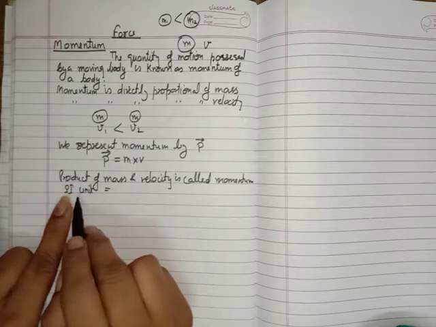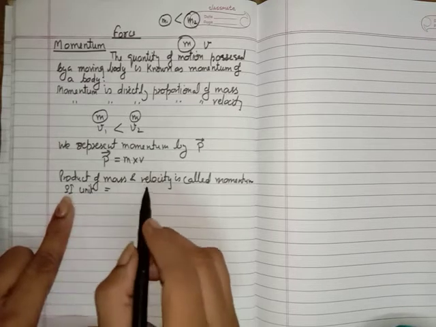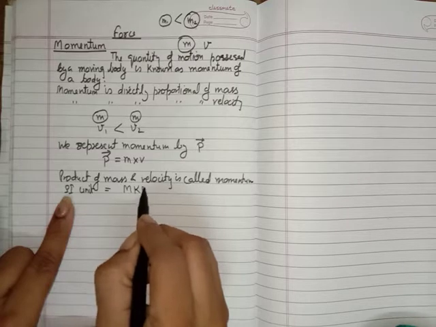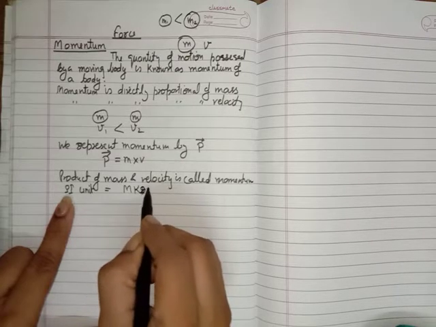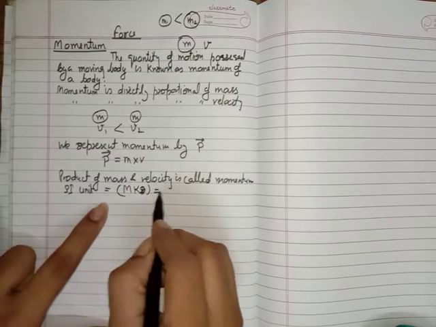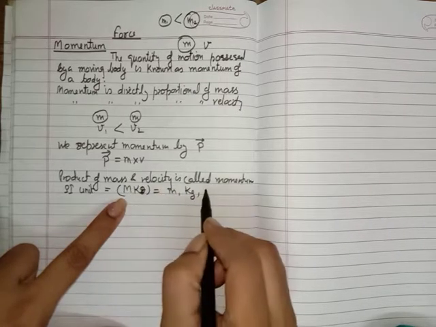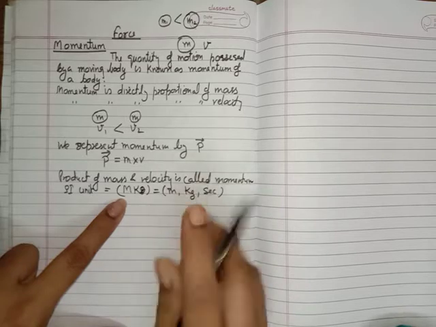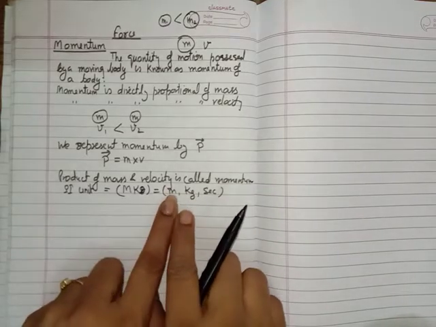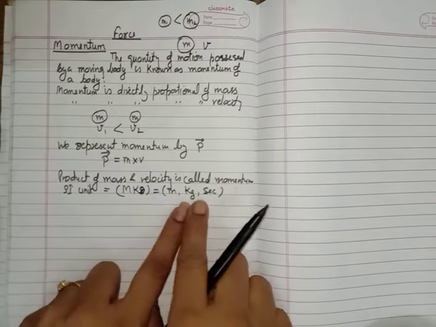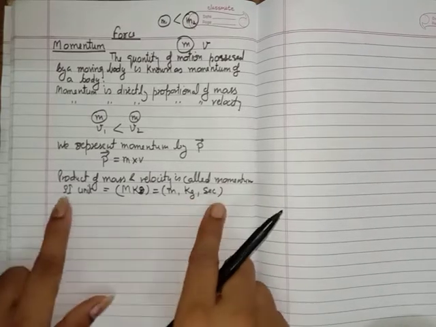SI unit is actually the MKS unit. And what is MKS? I don't remember if I have already explained it. M represents meter, K kilogram, and S second. So if we represent length with the meter, mass with the kilogram and time with the second, it is called the MKS unit, and the MKS unit is the standard unit.